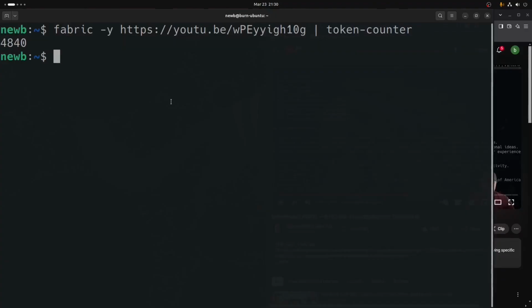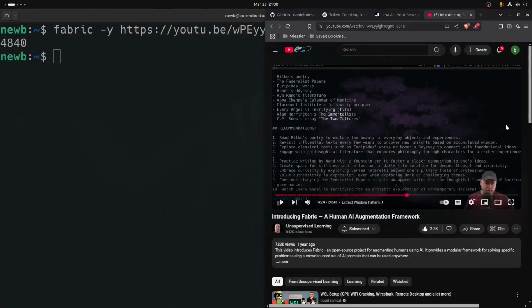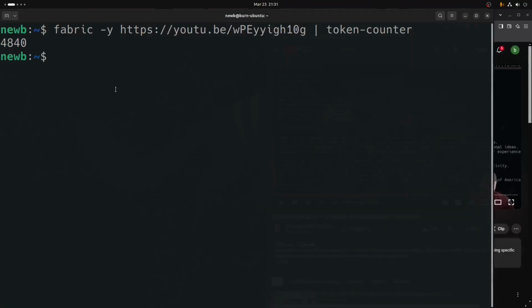So we're right back to where we were at the beginning of the video, but having walked through building this tool for yourself if you want it. I'm sure there's plenty of other methods. Just if you build it like this, you just have the tool with you. It's nice and easy. It's not precisely accurate if you're using a variety of different types of models, but it's close enough. At 4,840 tokens using the GPT method, this might be 4,900 or even 5,000 tokens with llama models, maybe a little less than 5,000, but it's right around there with llama models. It's pretty dang close for what we're doing, because now we can use this.